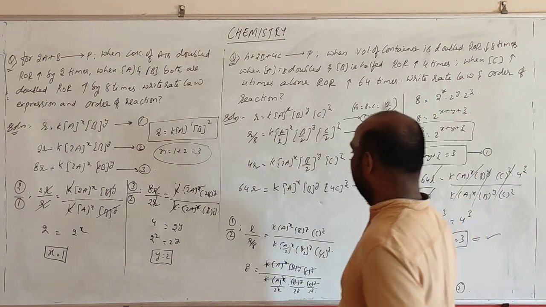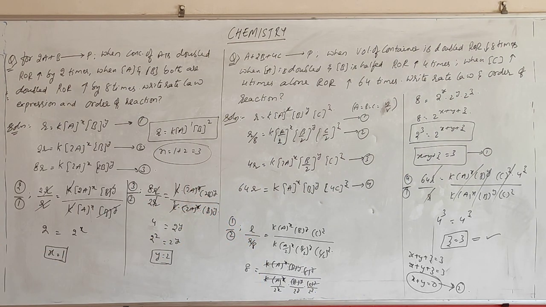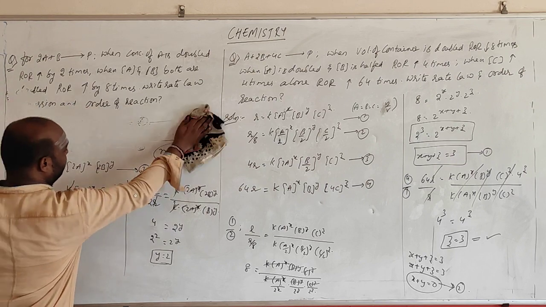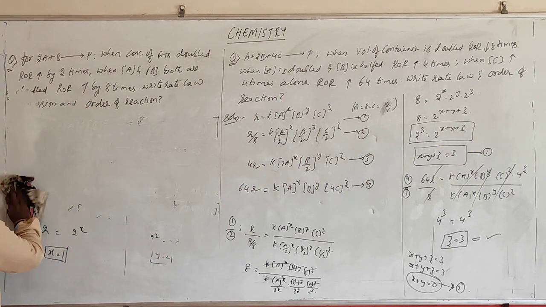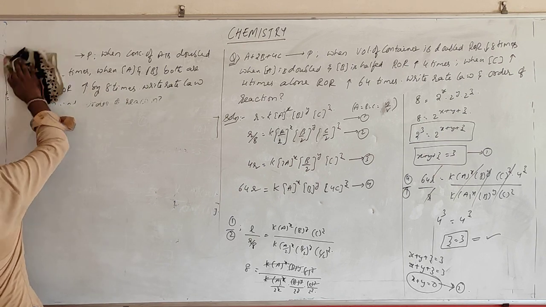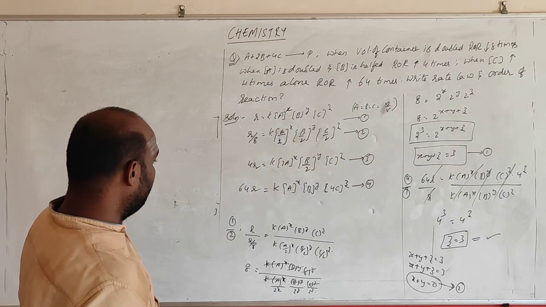Then let us go for 3 by 1. What is the third equation?